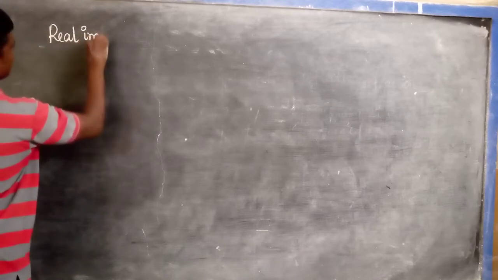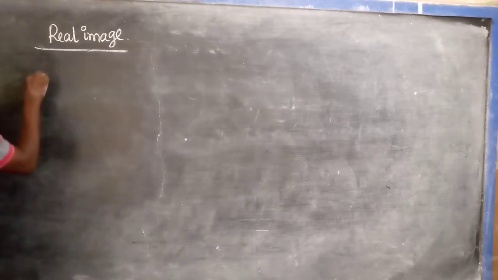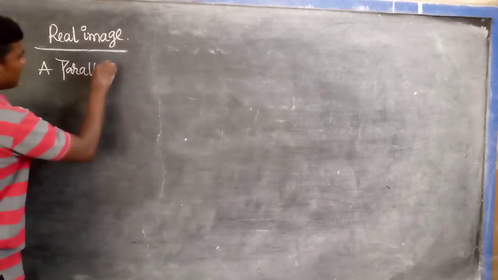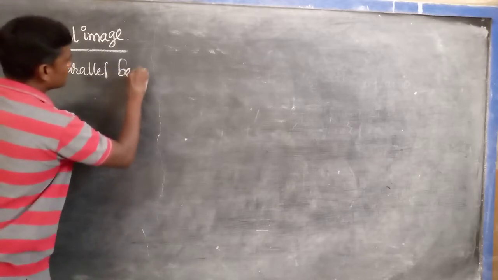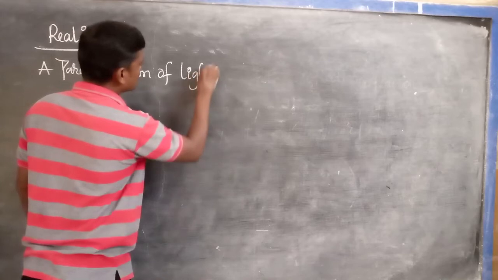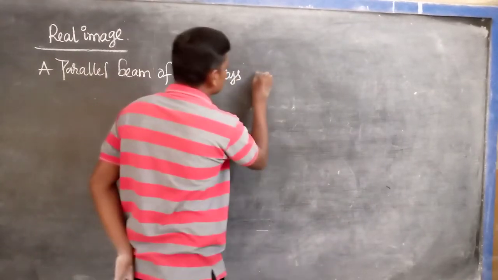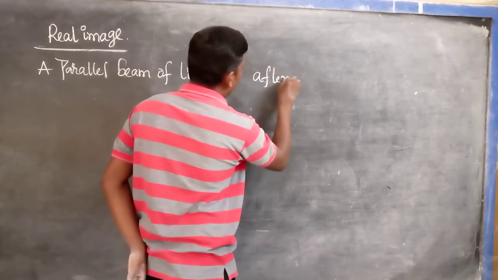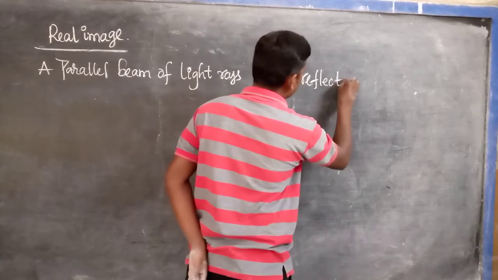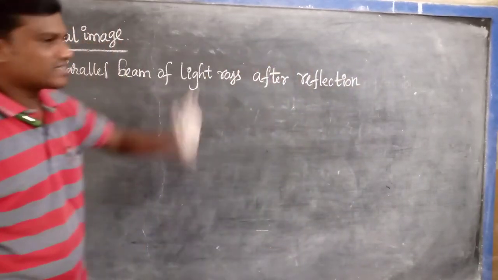Real image. A parallel beam of light rays, after reflection or refraction. Our concept is reflection, so we can say that one only.